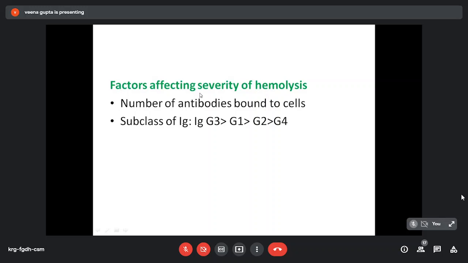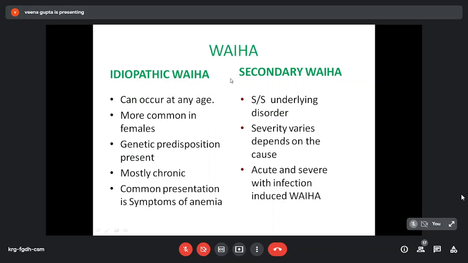Factors which affect the severity of hemolysis are the number of antibodies which are bound to the cell, and the subclass of immunoglobulin. IgG3 is most efficiently recognized, then G1, then G2, and G4 is least commonly recognized. So, warm autoimmune hemolytic anemia, idiopathic and secondary.